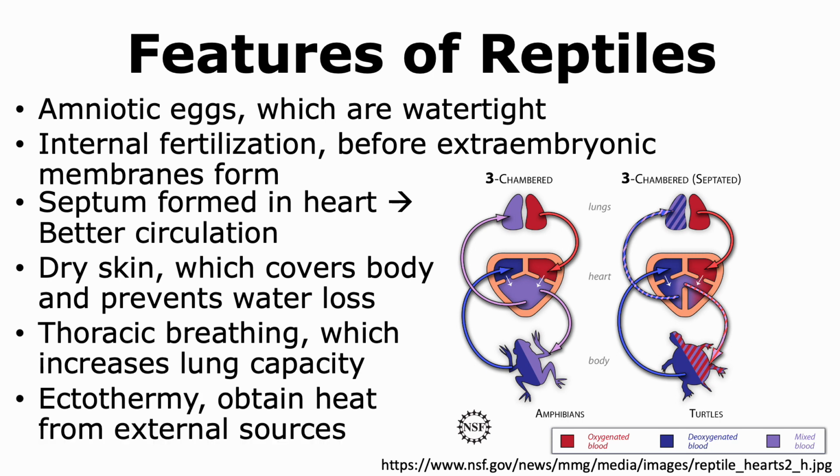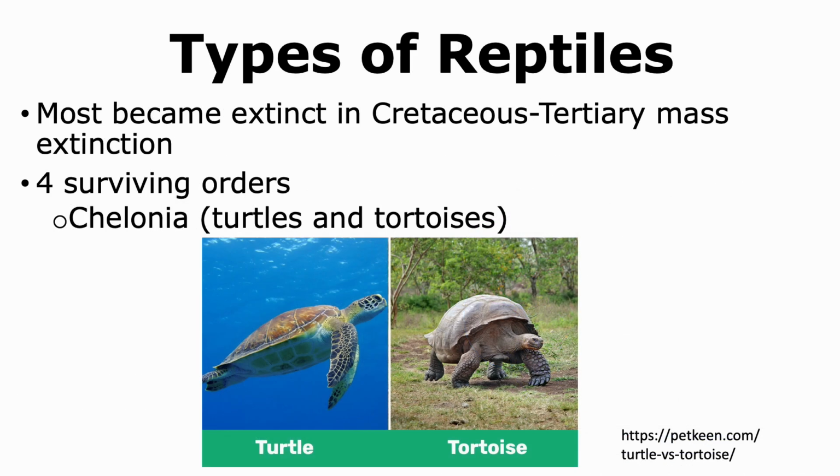Reptiles, like amphibians, do show ectothermy, in which they're unable to maintain their internal body temperature when there are changes happening in the environment, and hence they obtain heat from external sources like sunlight. Millions of years ago, till the Cretaceous period, reptiles dominated the Earth. However, most became extinct during the Cretaceous Tertiary mass extinction, where an asteroid hit the Earth and caused many changes related to the climate and the atmosphere.